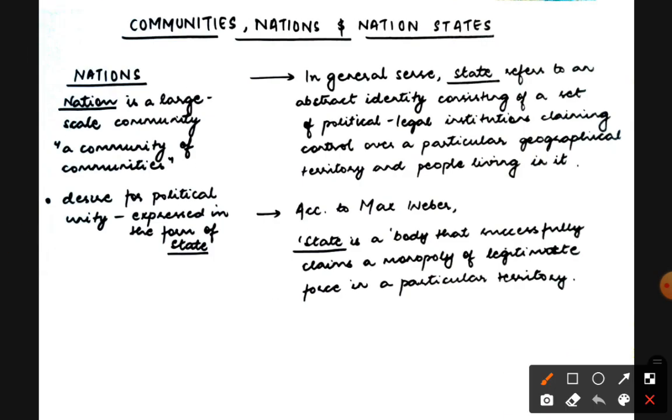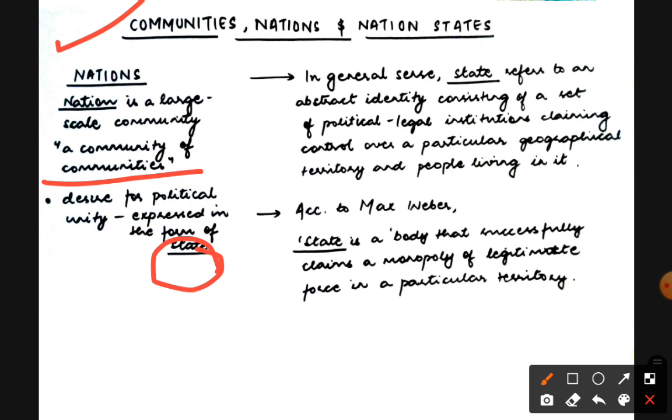Today our topic is communities, nations and nation states. Now what is a nation? Nation is a large scale community or a community of communities, okay. So there is this desire of political unity which is expressed in the form of state. Now what we are trying to understand here is